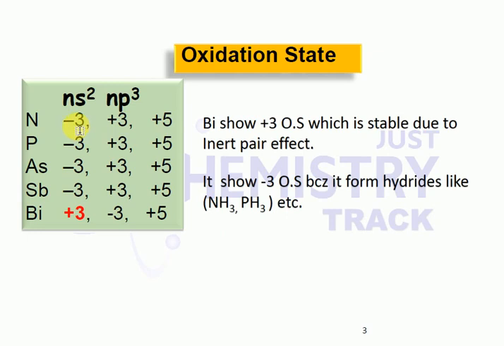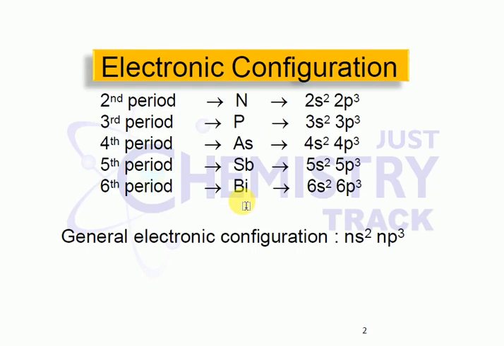That's the reason why non-metals are electronegative in nature. We can see the common oxidation state is -3. But bismuth is a metal because of the inert pair effect. What does inert pair effect mean? Here the ns electrons don't take part in chemical reactions; only the np3 electrons take part.